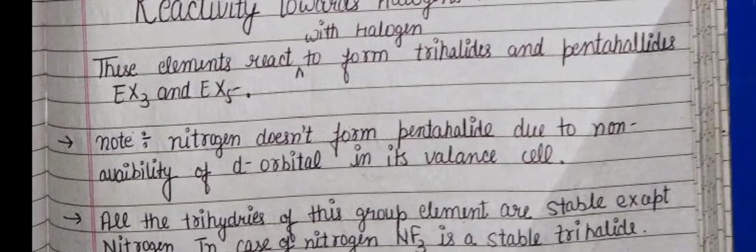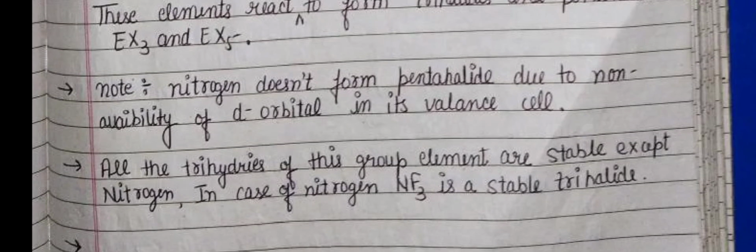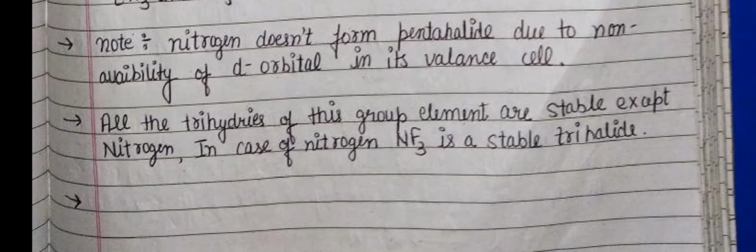Nitrogen does not form pentahalides due to non-availability of d orbitals in its valence shell. All the trihalides of this group's elements are stable except nitrogen's. In the case of nitrogen, NF3 is a stable trihalide.